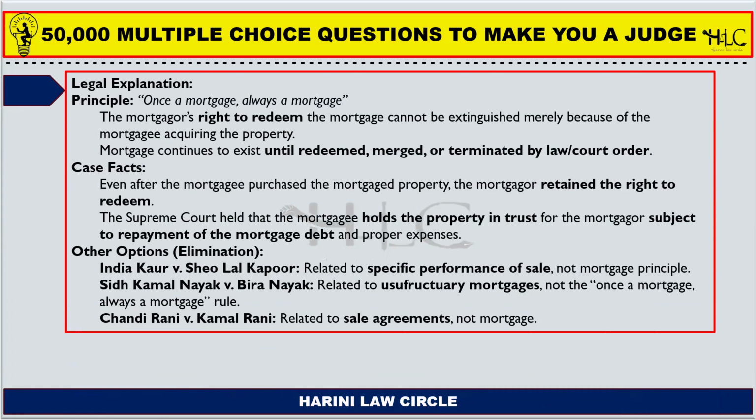So the principle says that the mortgagor's right to redeem the mortgage cannot be extinguished merely because of the mortgagee acquiring the property. So the mortgage continues to exist until redeemed, merged, or terminated by law or order of court. There is an exception to this once a mortgage, always a mortgage doctrine: mortgage by conditional sale. In case of a mortgage by conditional sale, this doctrine does not apply. This is another point that I tell you out of the legal explanations.